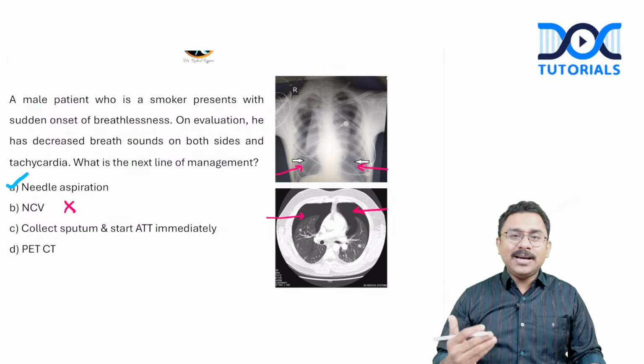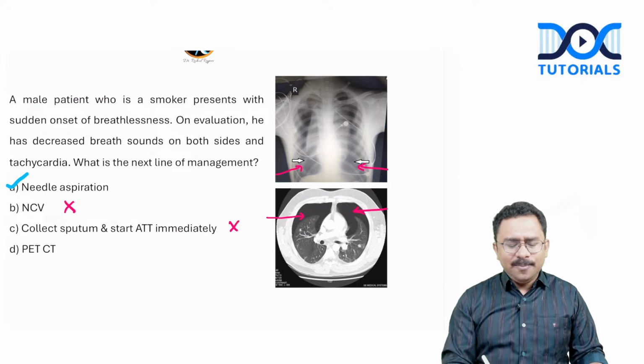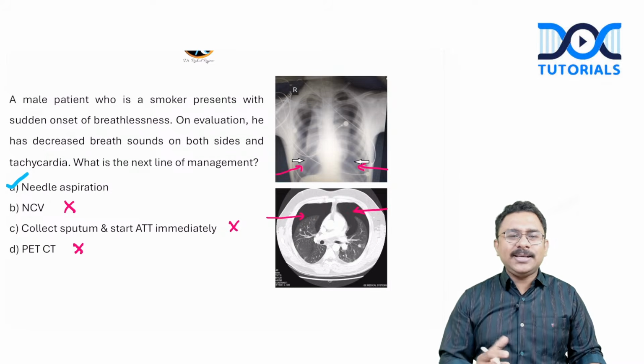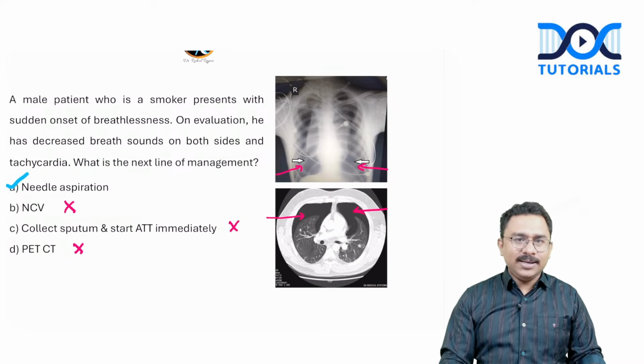Collect sputum and start anti-tubercular therapy immediately. Again, does not make any sense. PET CT also is not going to be the answer. So this is a case of a bilateral pneumothorax, the management of which was asked. Needle aspiration would be the answer.